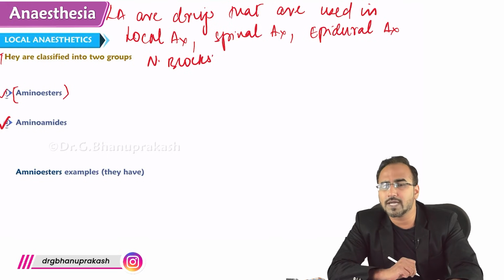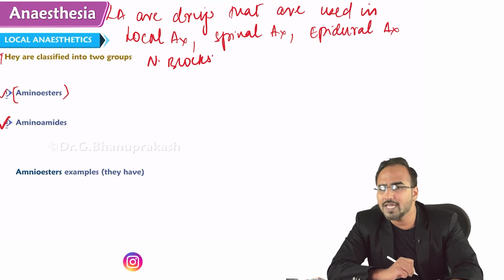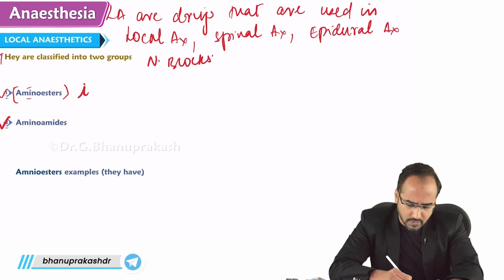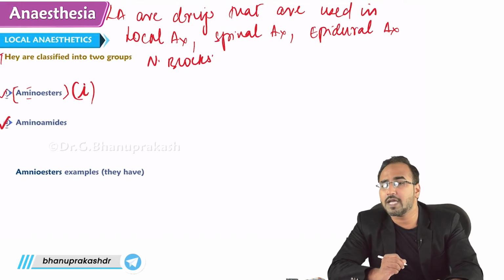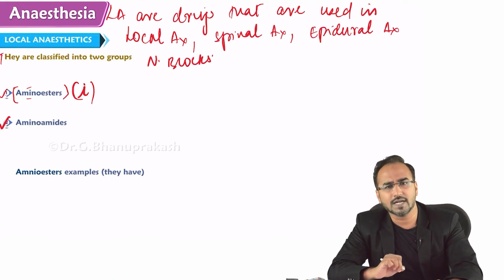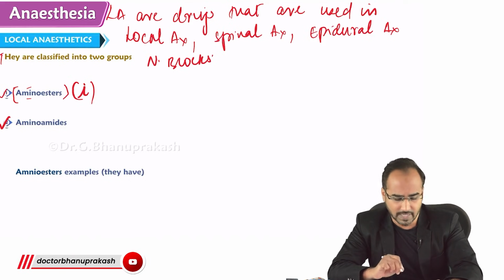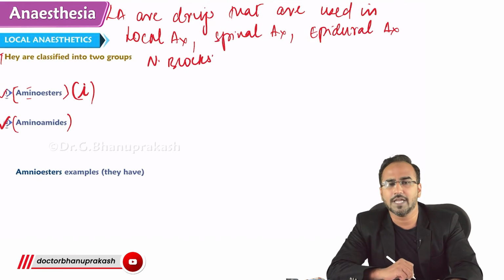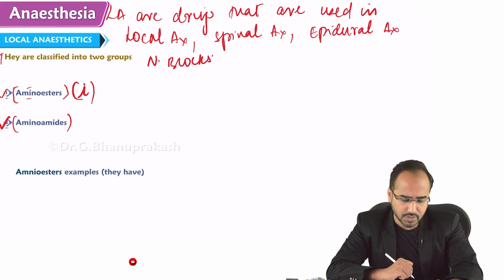I told you the drugs are classified into amino ester or amide. Look at the spelling of amino ester and tell me how many I's there are. I could see only one I. As amino ester has one I, all the drugs in amino ester will have a single I. Whereas amino-amides, how many I's are there? 1, 2.